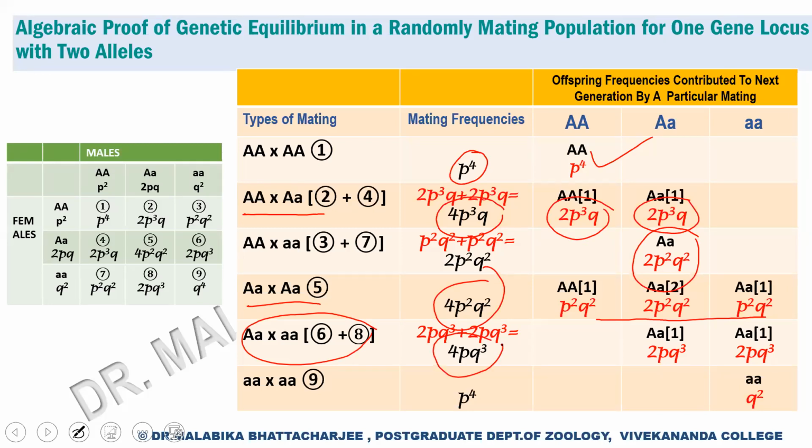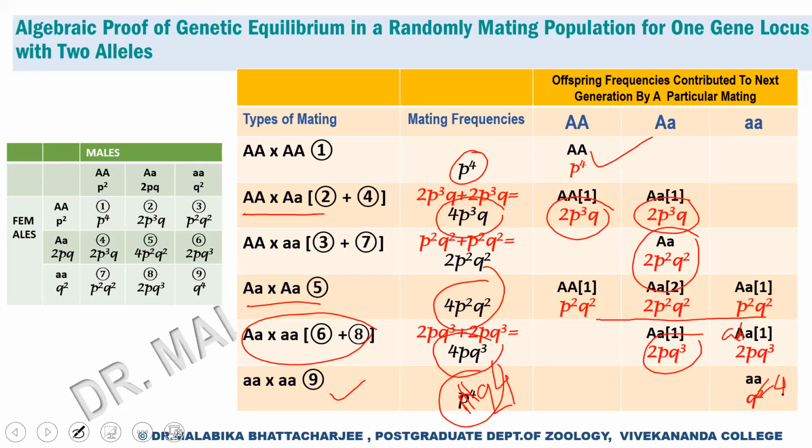Here also, the 2 genotypes will be produced in the ratio 1:1. So we'll have 2 PQ3 of the heterozygote, and 2 PQ3 for the recessive homozygote. And finally, this is the final mating category, all exhibiting Q4, sorry, this will not be P4, this will be Q4.